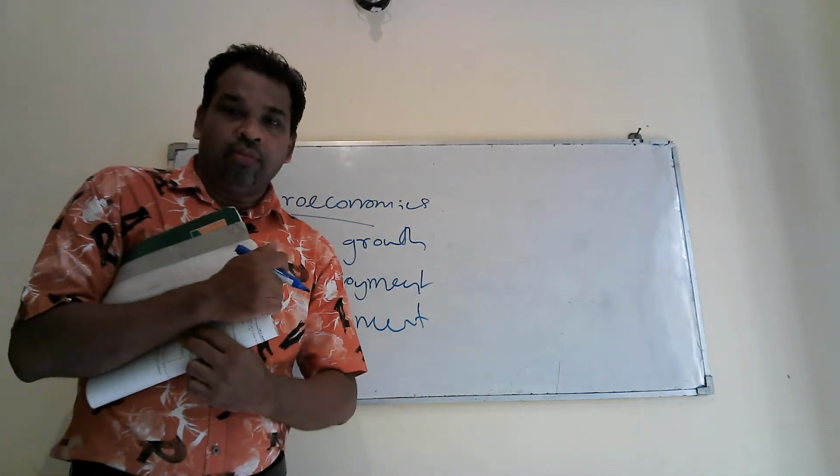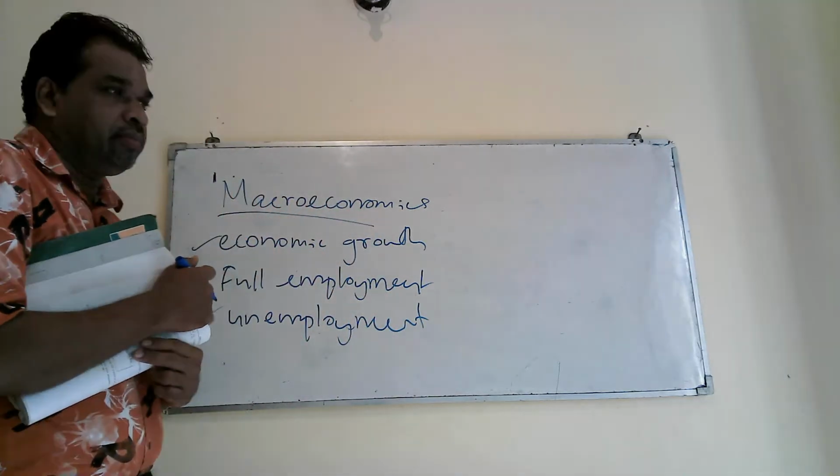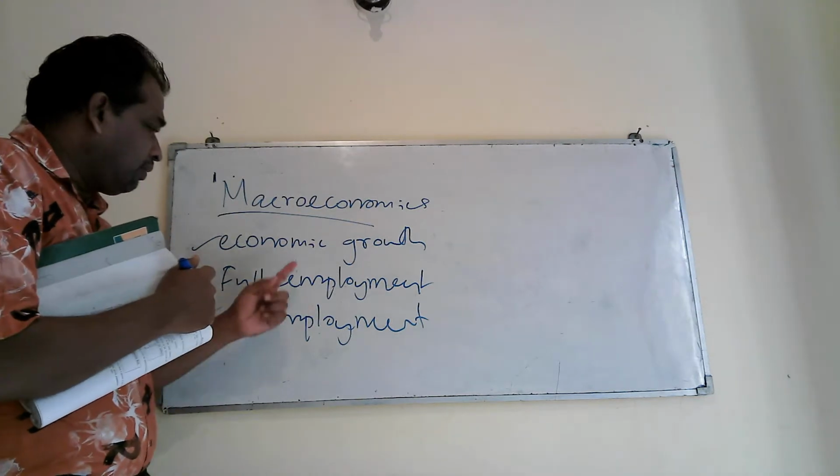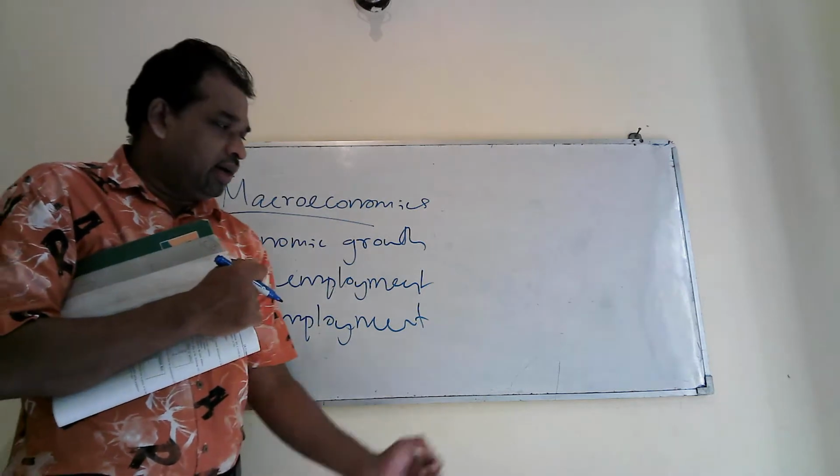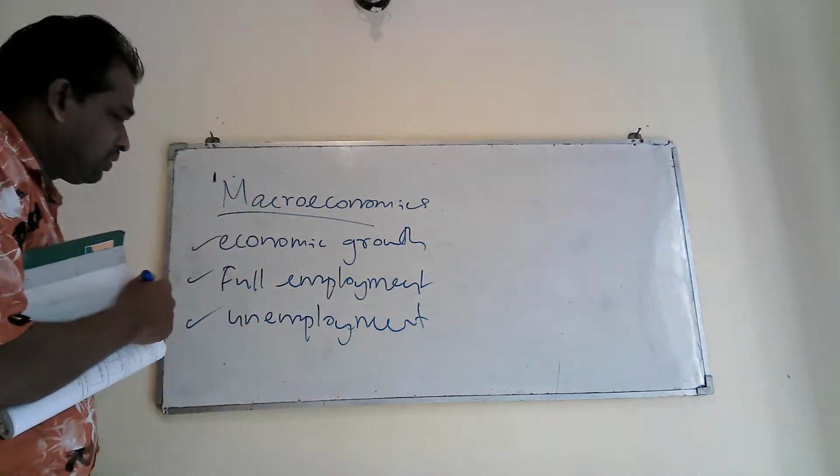Like that, we have more concepts in macroeconomics. I will explain these three, then you can further read to understand other things.